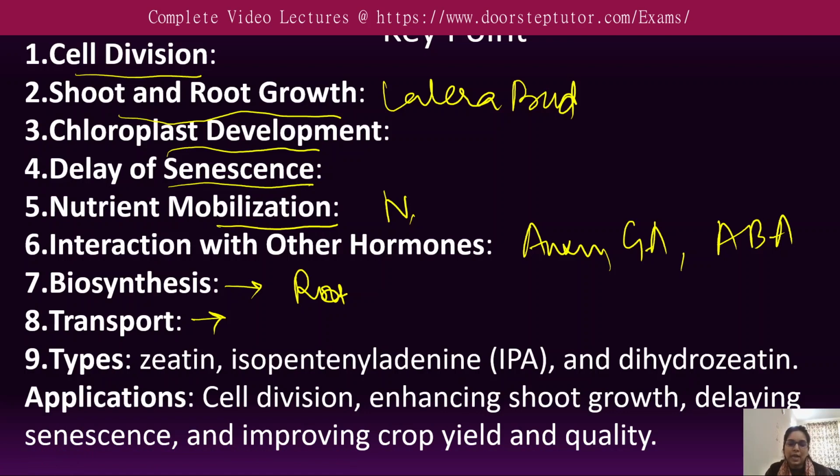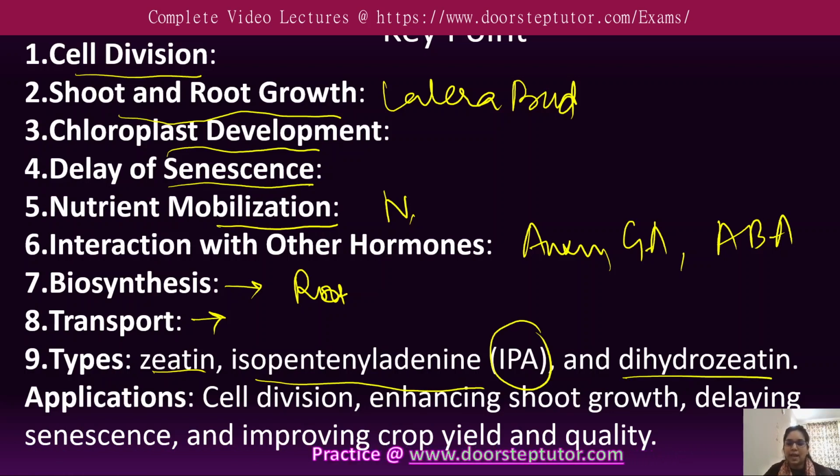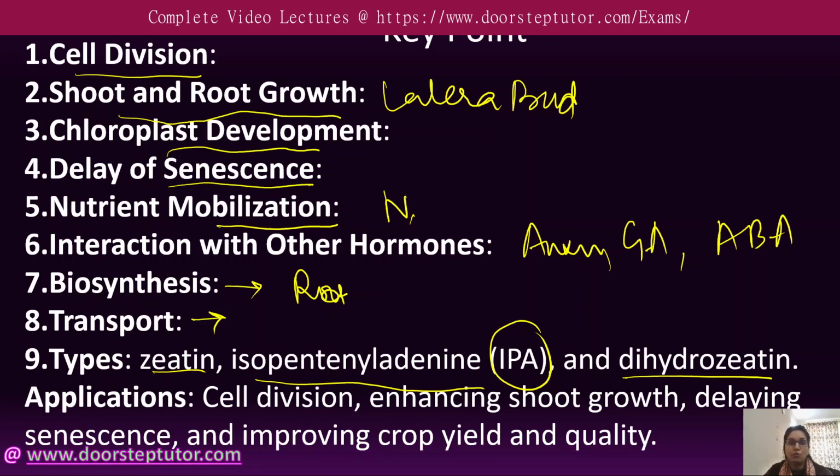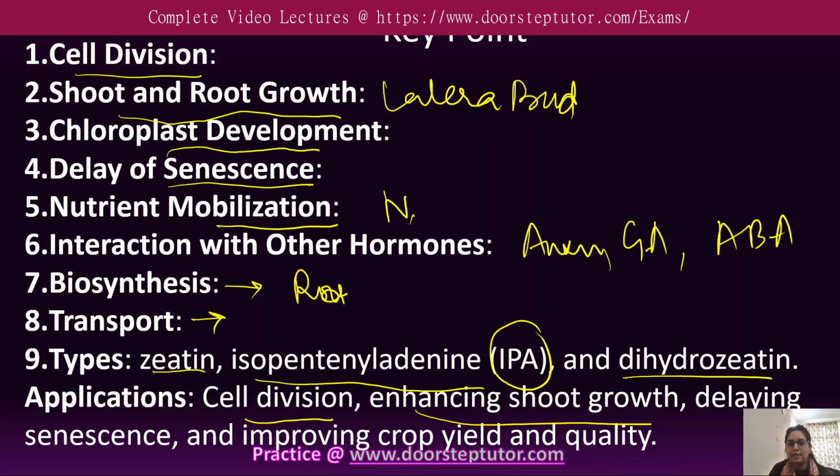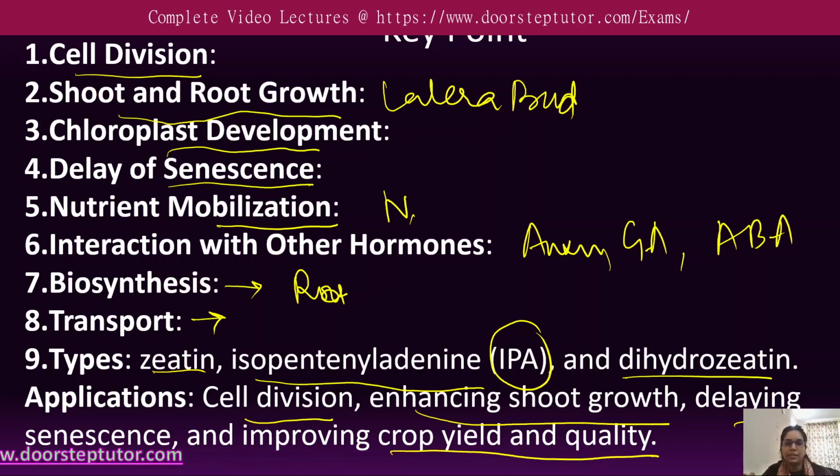The common cytokinin types include zeatin, isopentenyl adenine, that is IPA, dihydrozeatin, and others. Even some free forms of cytokinins are available, which include ribosides and nucleotides. As for applications, they are involved in various purposes in agriculture, like cell division, enhancing shoot growth, delaying senescence, and improving crop yield as well as quality.